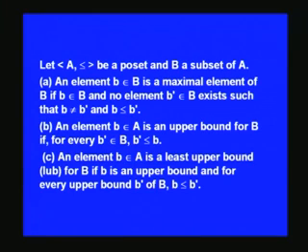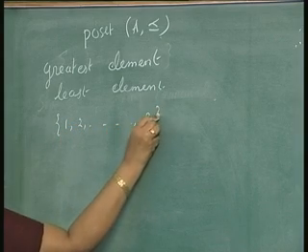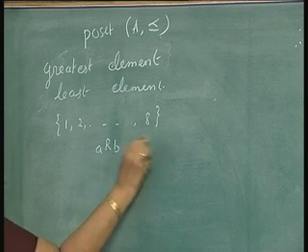Let us take an example. Instead of looking into the definition blindly like this, let us take an example that will make things more clear. Take the set of natural numbers, integers from 1 to 8, and the relation a R b if a divides b.